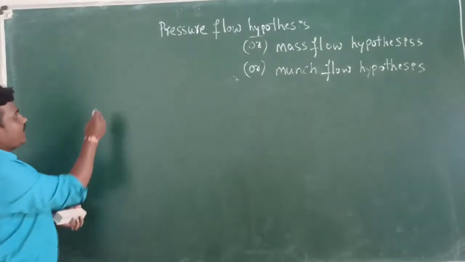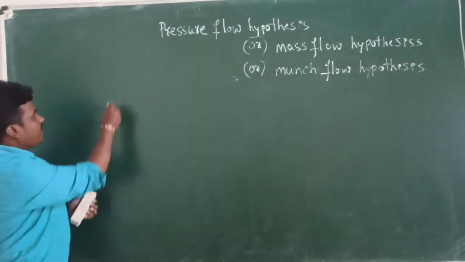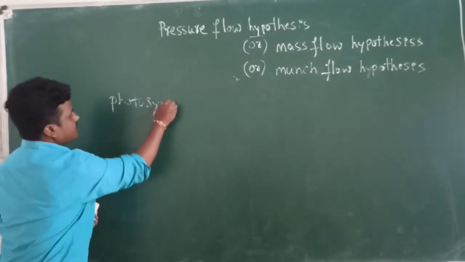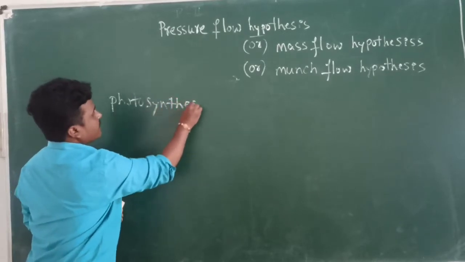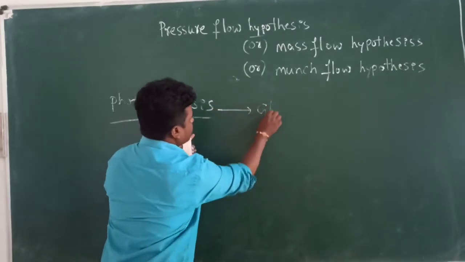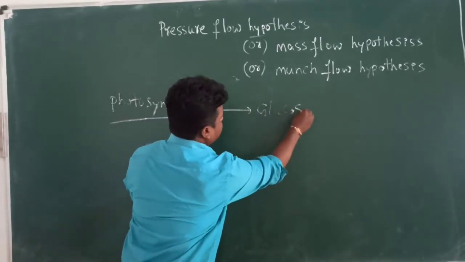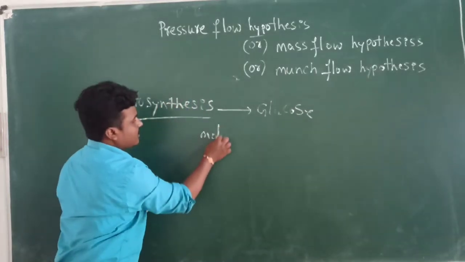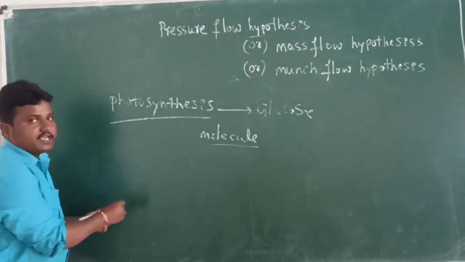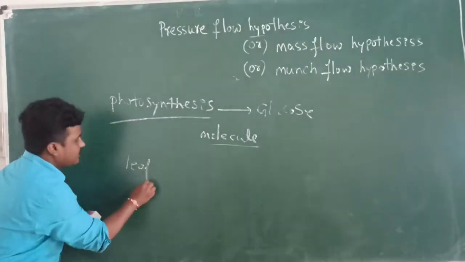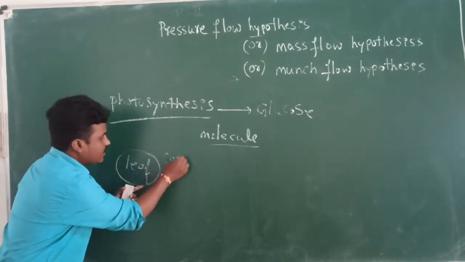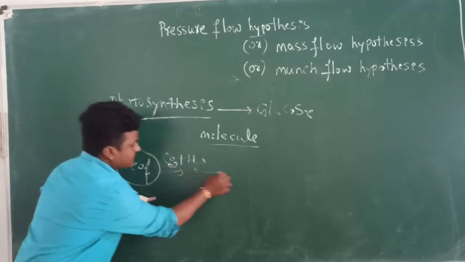The theory said that through the process of photosynthesis, glucose molecules are synthesized. Where are they synthesized? The glucose molecules are synthesized in the leaf. In that case, the leaf utilizes CO2 molecules plus water to synthesize the glucose.